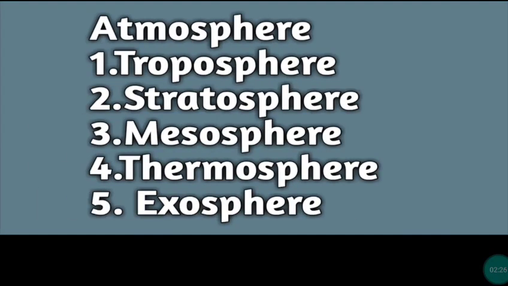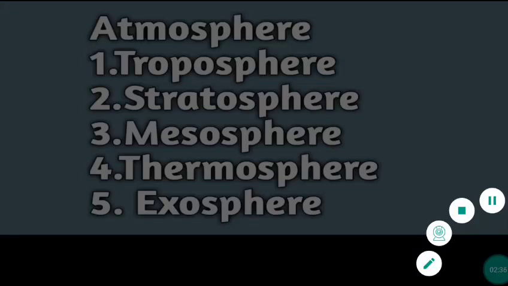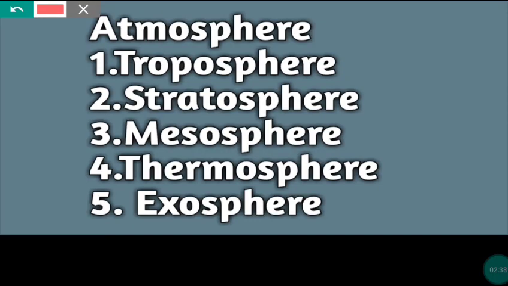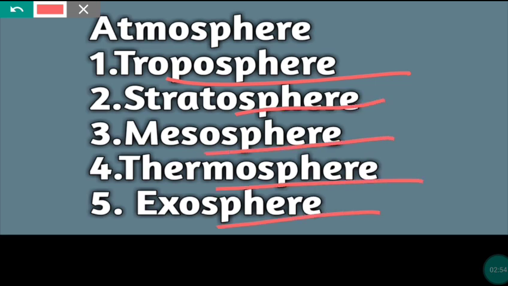Now the atmosphere is divided into 5 layers based on composition, temperature, and other properties, and the atmosphere extends up to a height of about 1600 kilometers. First is troposphere, the lowest layer of our atmosphere, and we live in the troposphere. Next is stratosphere, then mesosphere, thermosphere, and exosphere.